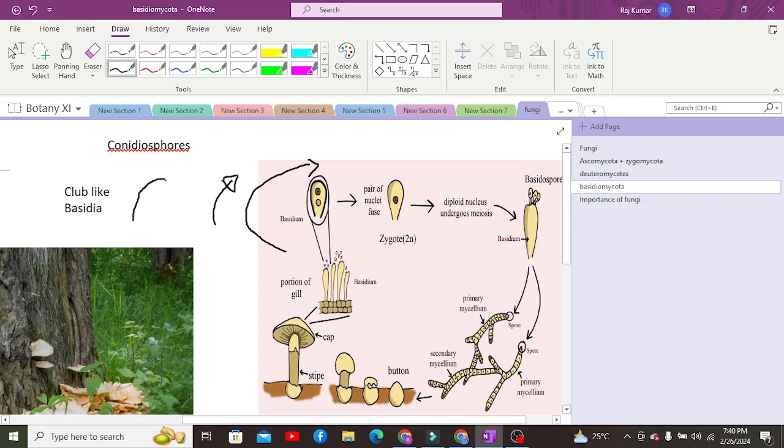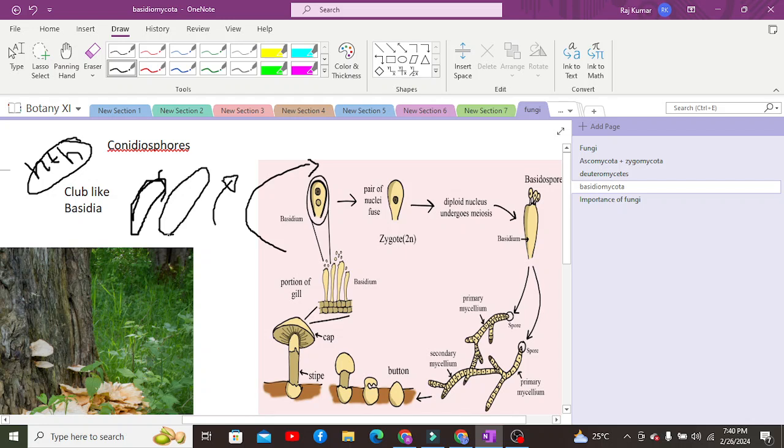That basidium is heterokaryotic, which means the basidium has n+n nuclei, two nuclei, both separately present within the same cell, and that is why we call this an n+n arrangement, right? Apart from that, the basidium is arranged in such a way that it is a rod-like structure.